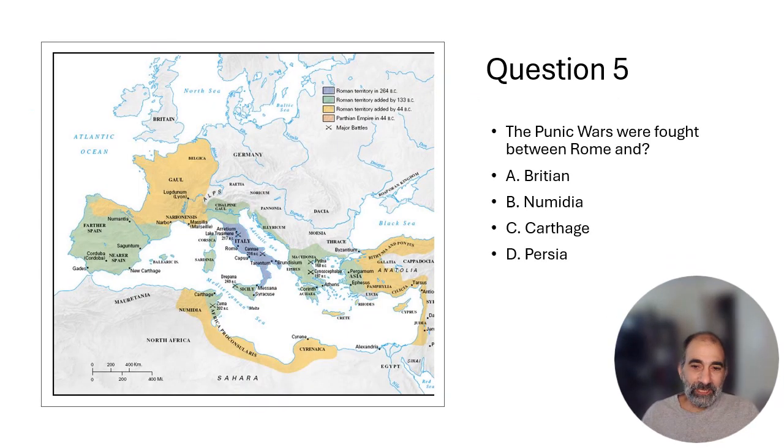All right, here we go. Question 5. The Punic Wars were fought between Rome and, is it Britain, Numidia, Carthage, or Persia? And the answer to that is Carthage. And if you're not aware, Carthage is in North Africa. The 3 Punic Wars, obviously big topics I cover in the Roman Republic series. I cover really cool stories about them, and it's one of the pivotal moments in the history of early Rome, right? The Punic Wars. All right, so against Carthage.